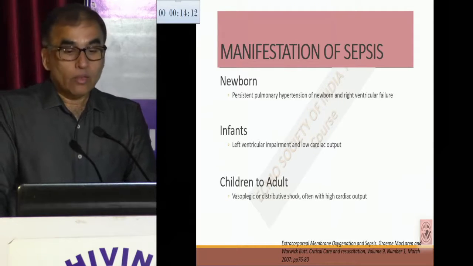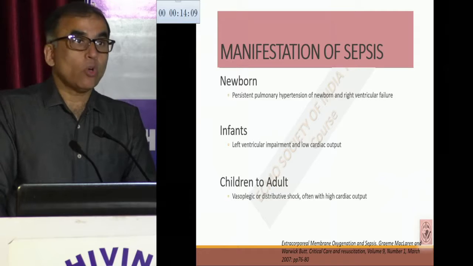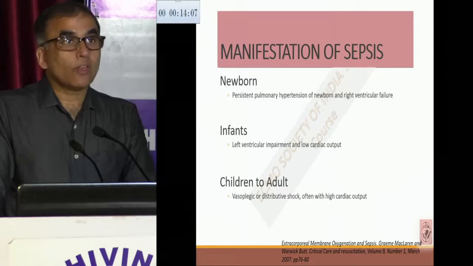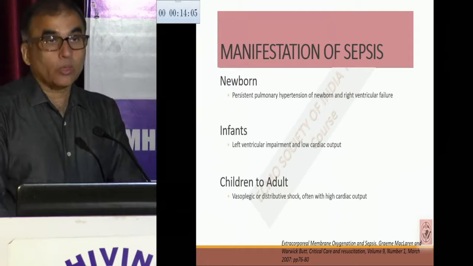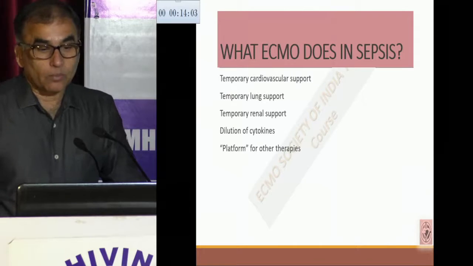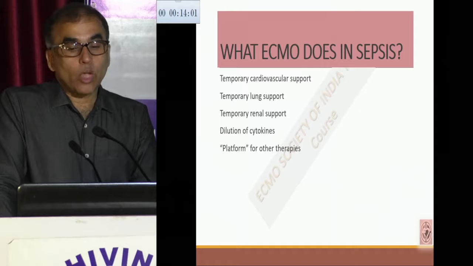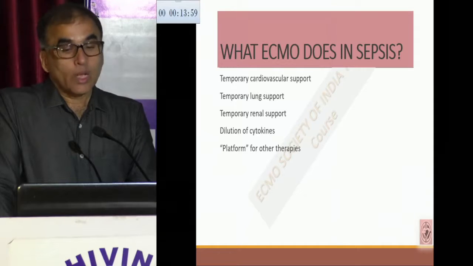While in adults, we'll find that there is a distributive shock or vasoplegic shock, and it is often associated with a high cardiac output in spite of poor tissue perfusion. So how is ECMO going to help in cases of sepsis? It can temporarily support the cardiovascular system.